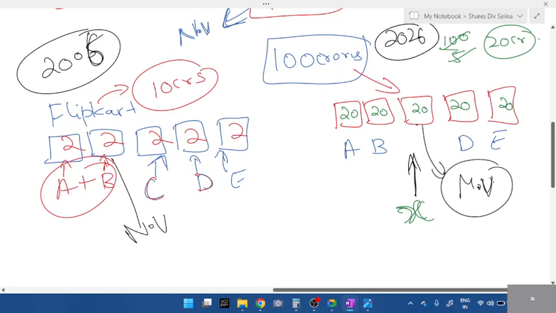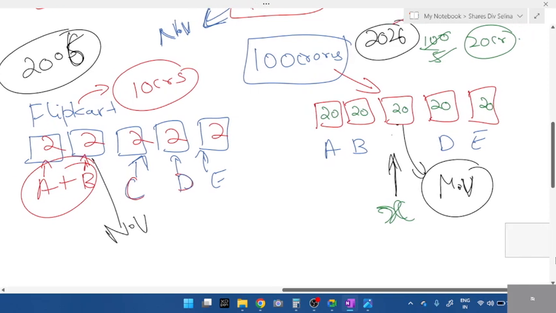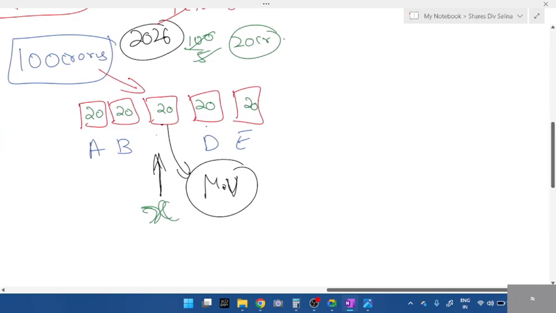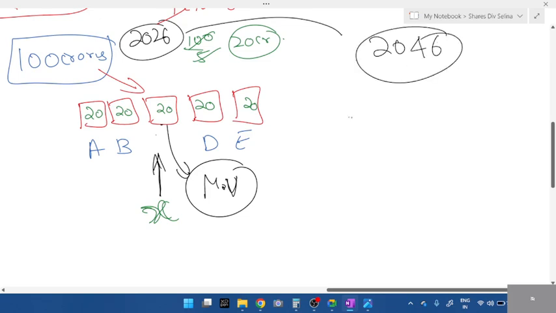Okay, so market value is the current value, students. If X wants to buy this share, it is known as market value. And why do you think X wants to buy one share? Can someone answer? Because yes, the company is running in profit, right? So X would think in another 20 years, let me write 2046, if it is 100 crores now, the company will become at least 200 crores, right?